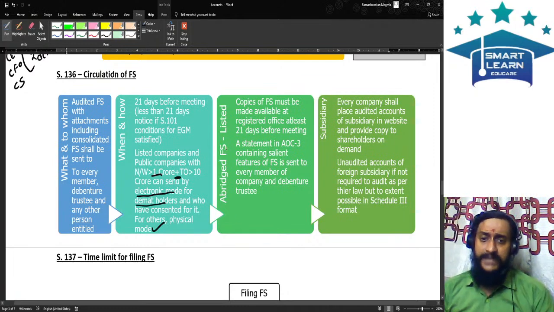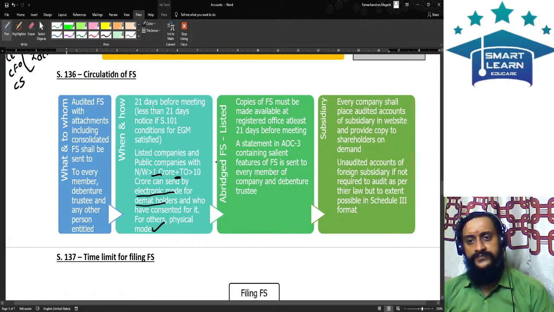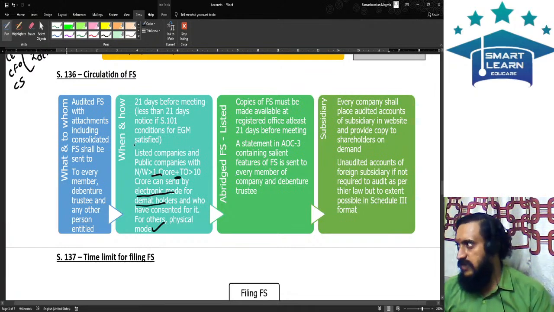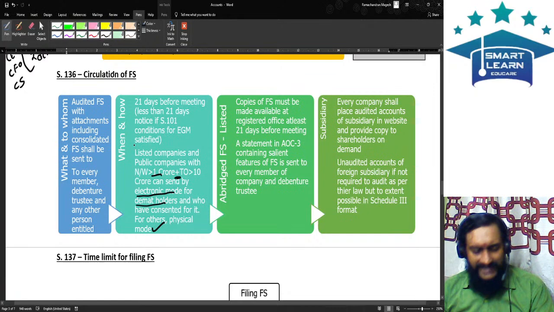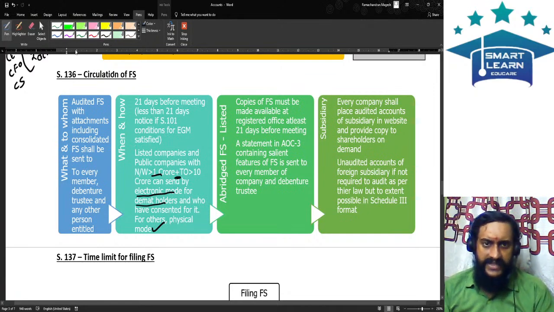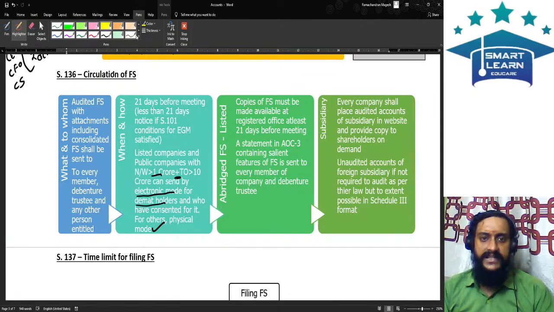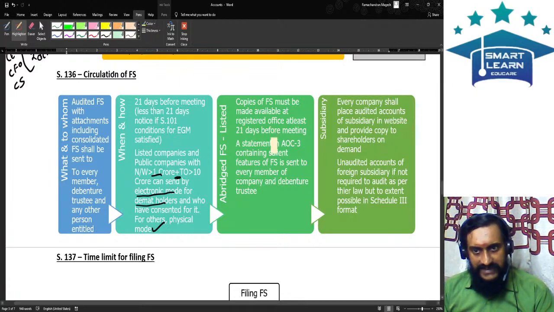Then next concept is abridged financial statements. In the examination you should not use the word abridged financial statements, though I use it for convenience here. In the examination you should use the phrase: a statement containing the salient features of the financial statements. That is the relevant term that should be used in the examination.